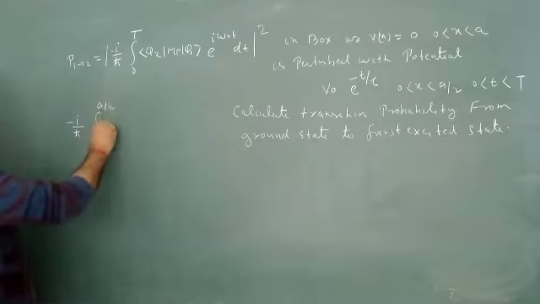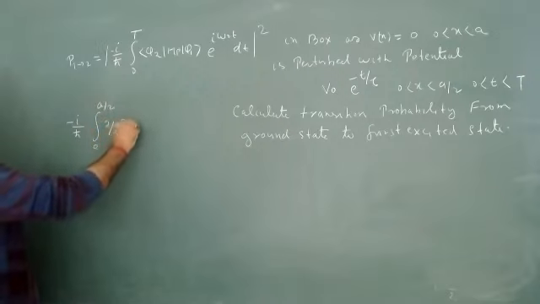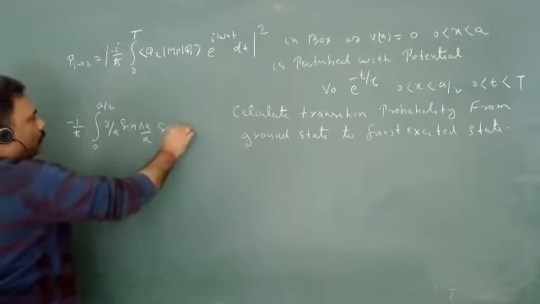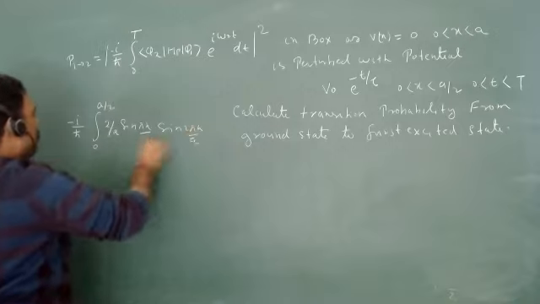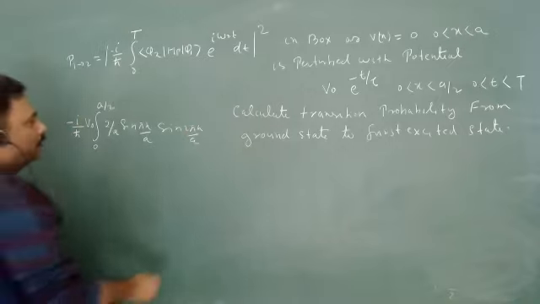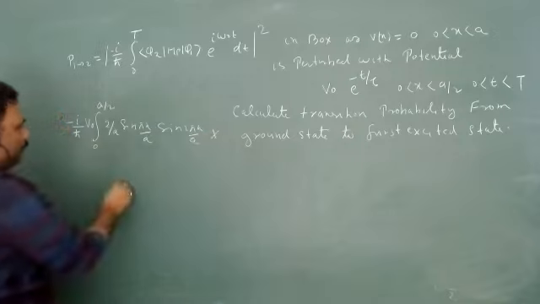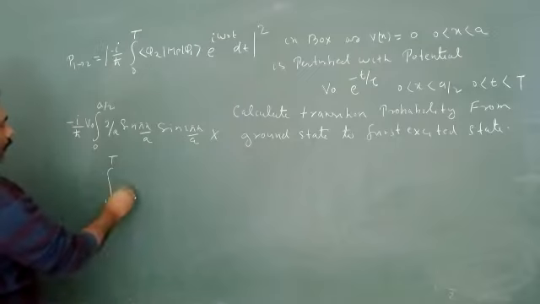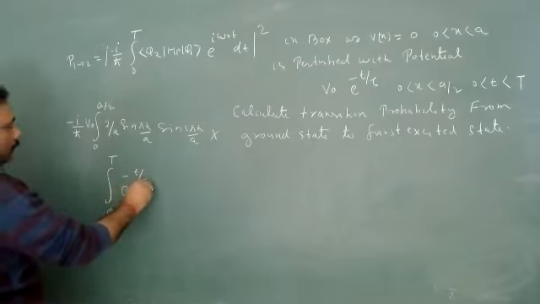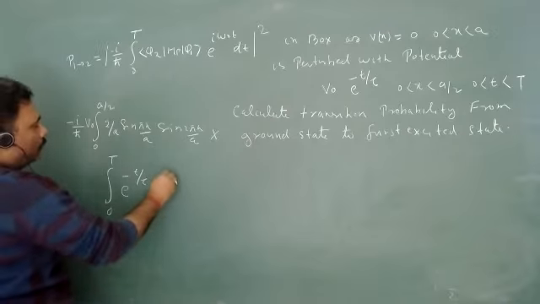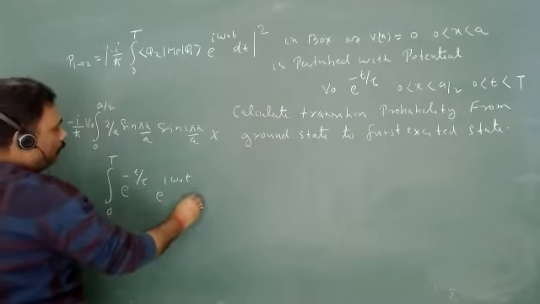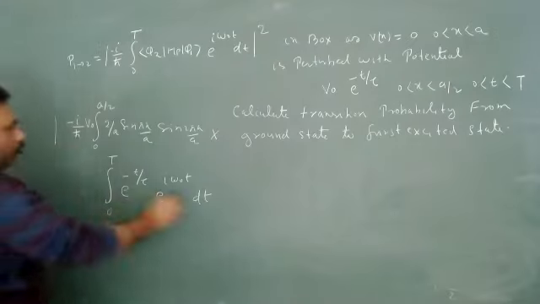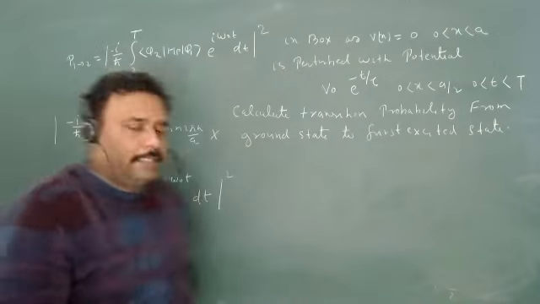So this will be 2 by a sine pi x upon a and sine 2 pi x upon a. V naught will come outside this integration. And there is another integration, 0 to capital T, and this will be e to the power minus t upon tau and e to the power i omega naught t dt. Okay. And we have to take the mod square of this particular integration.